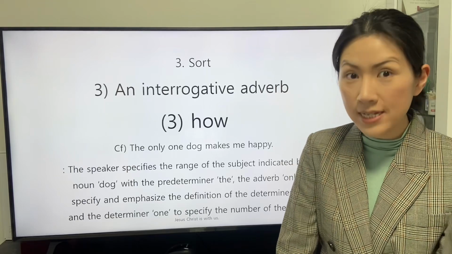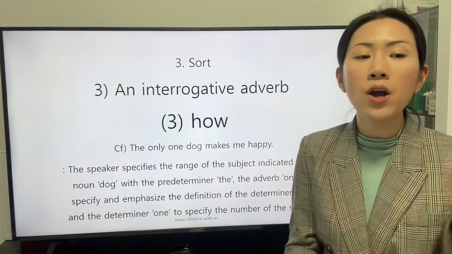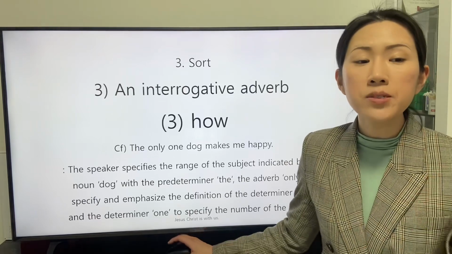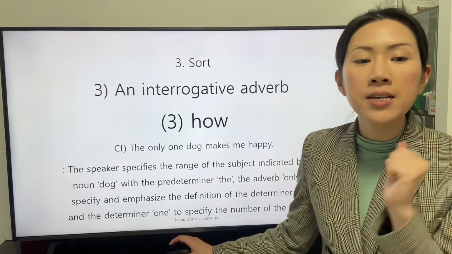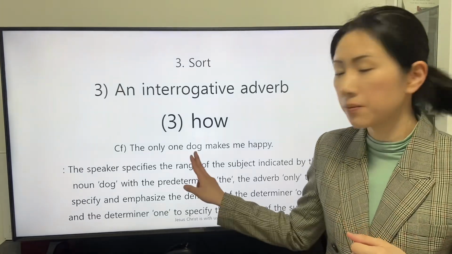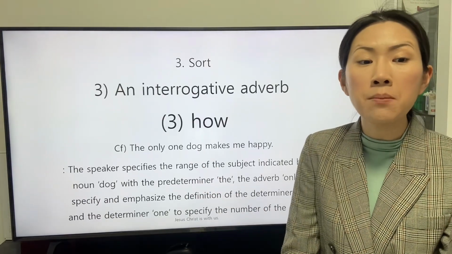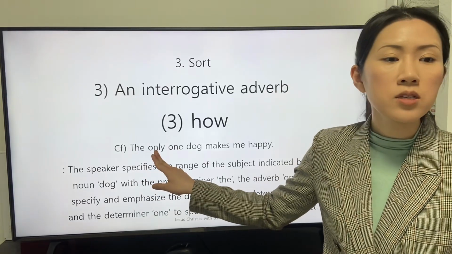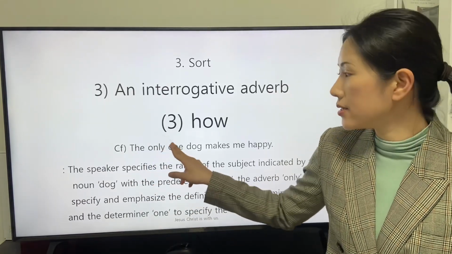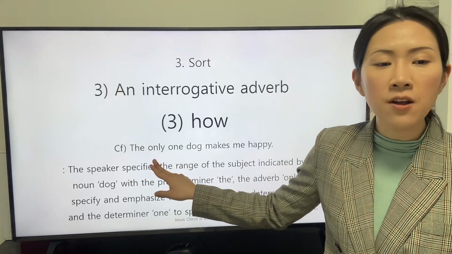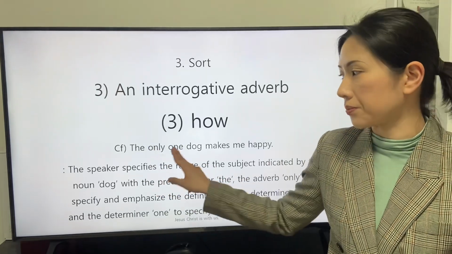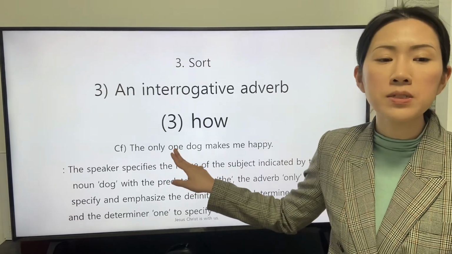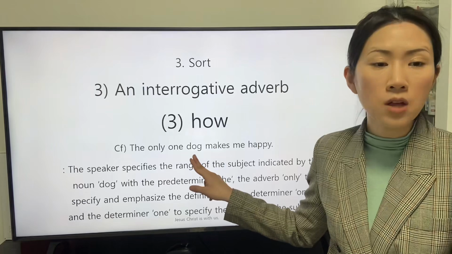One of the responses is stated in the conference. The only one dog makes me happy. The speaker specifies the range of the subject indicated by the noun dog with the predeterminer, the adverb only, to specify and emphasize the definition of the determiner one, and the determiner one to specify the number of the subject.